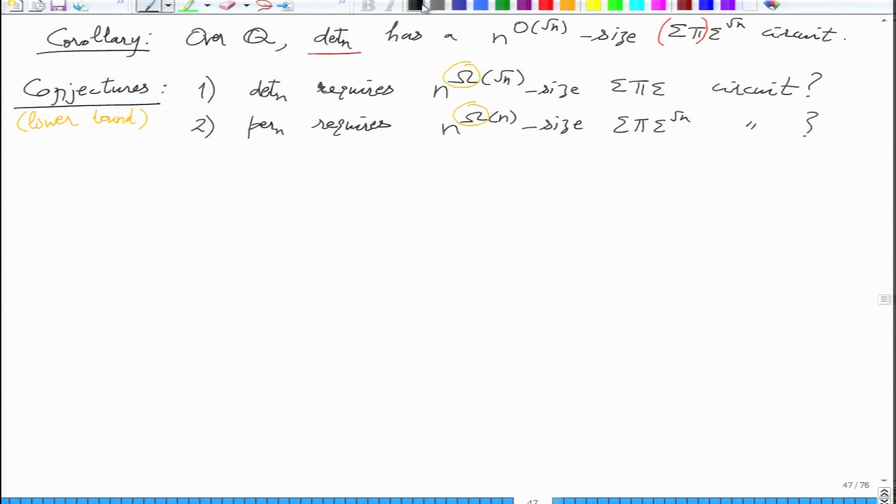If you prove both these conjectures, what do you get? Yes, this will imply that VP is different from VNP. Why is that? You don't even need to show 1, you just show 2. So if you show that permanent requires n to the little omega square root n, if you just show this, yeah, maybe I write that down.